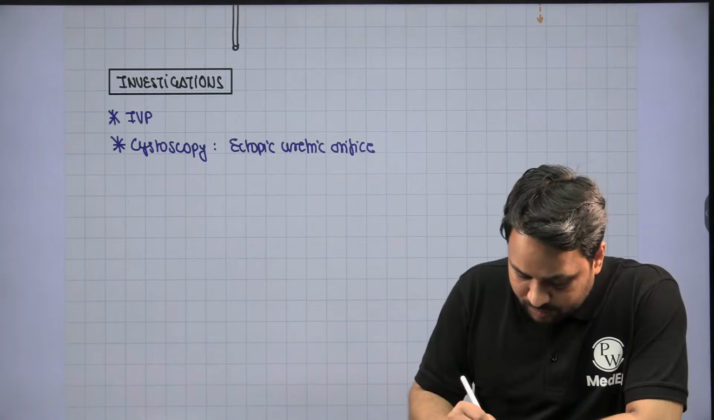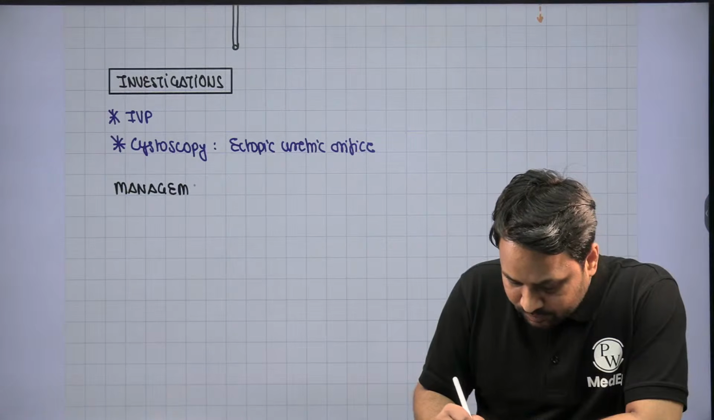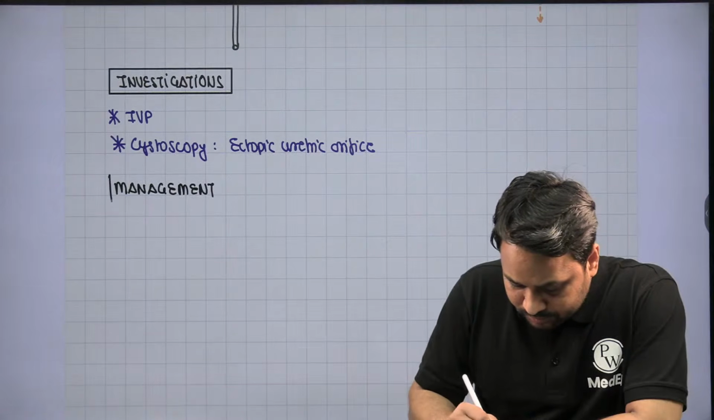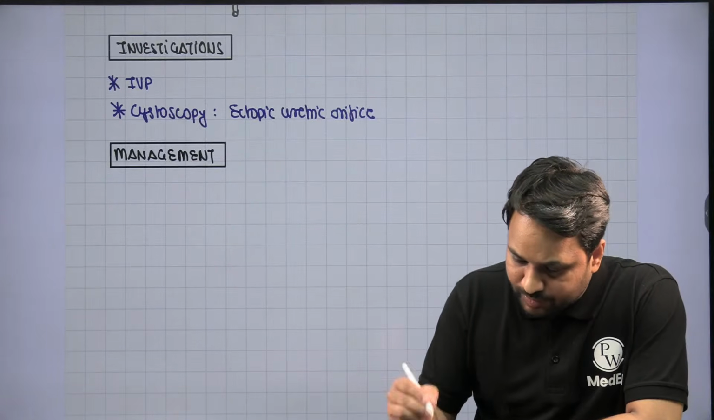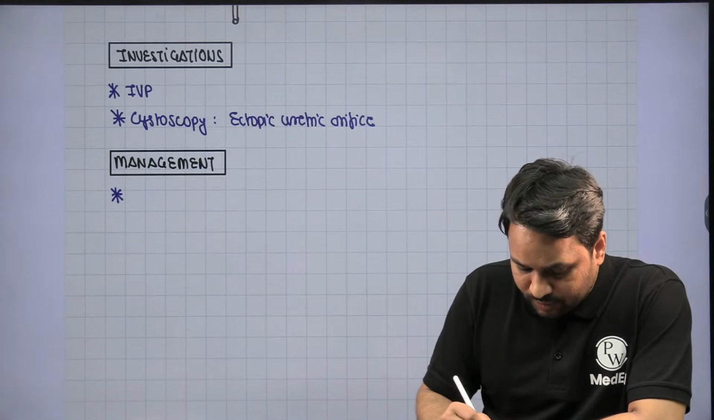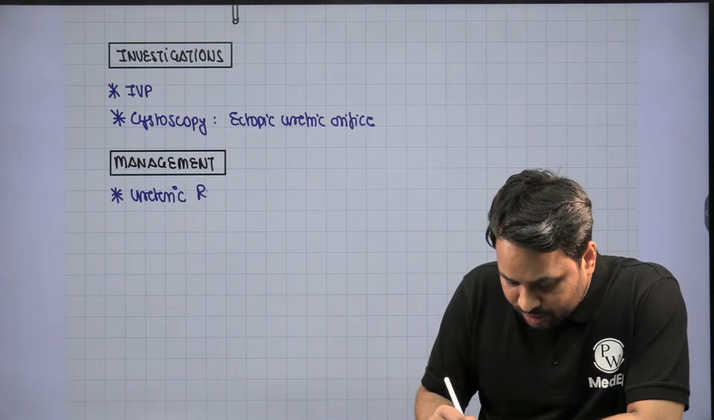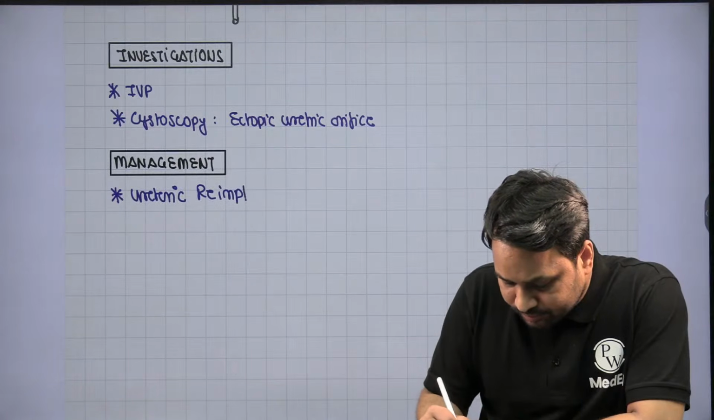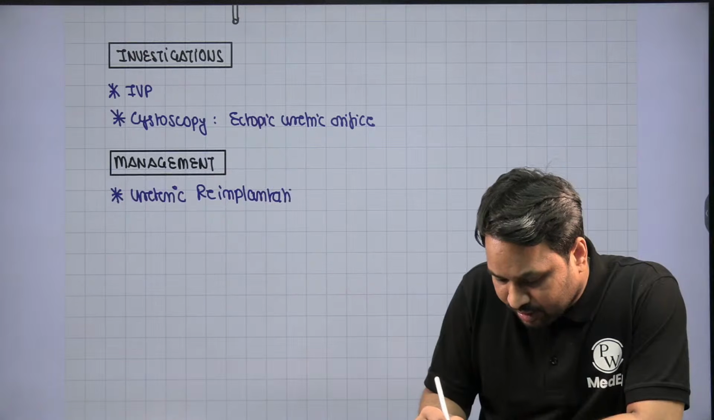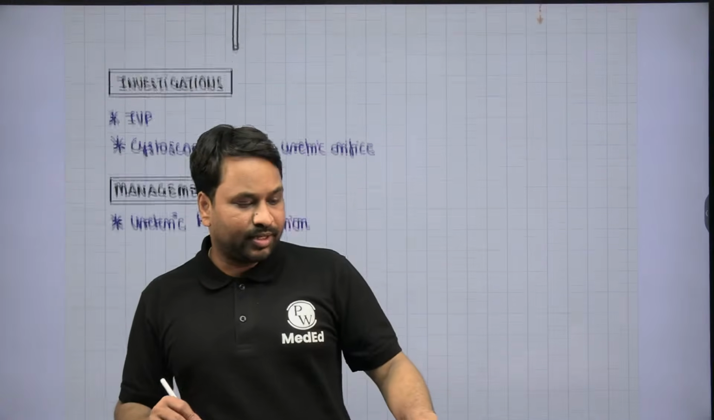So once you confirm the presence of ectopic ureteric orifice, then you look at the management. Now in the management, you have to simply go with ureteric reimplantation. Reimplant the ureter to its normal site, right? Ureteric reimplantation should be performed.